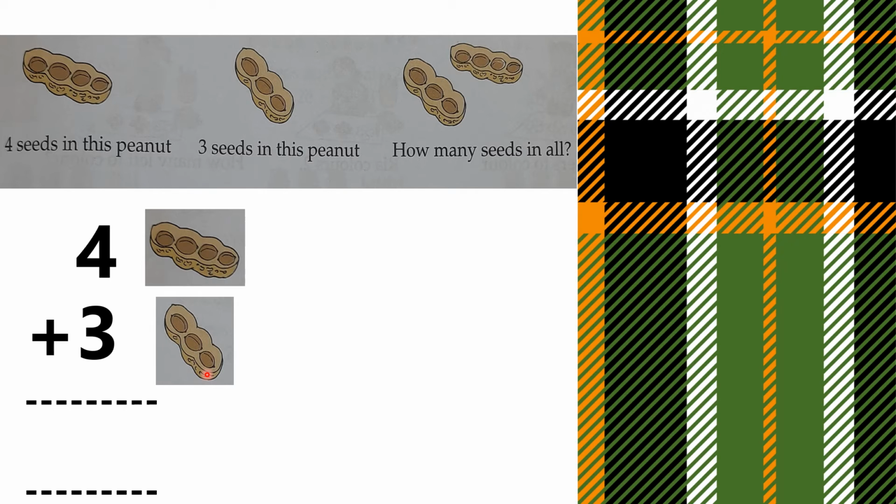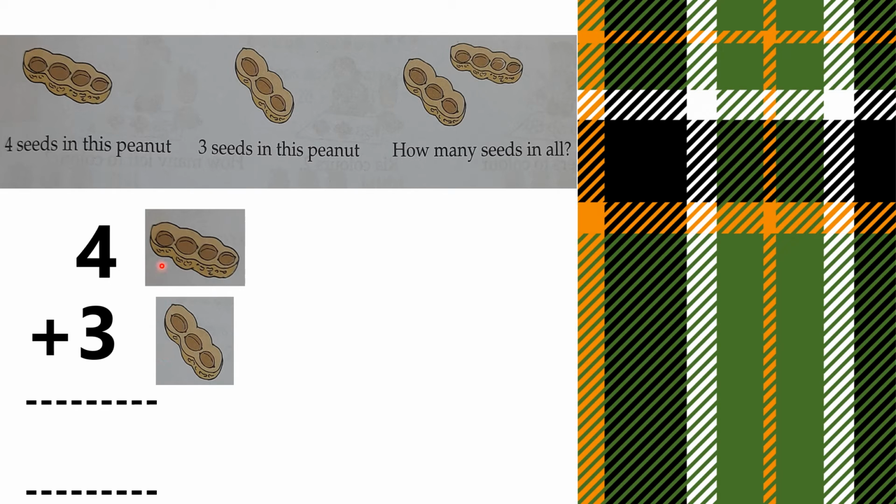How many seeds in all? Now here we will write the answer. What will be the answer? Let us add 4 and 3. We will count the number of seeds all together.